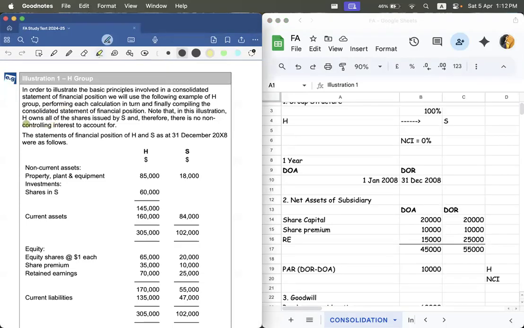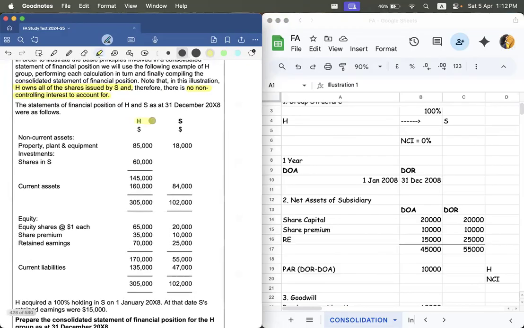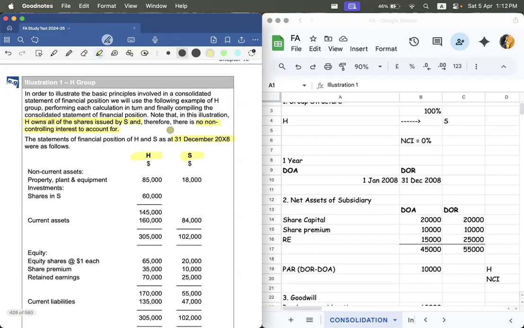So H owns all of the shares of S, so there is no NCI, right? And they have given you the SOFP of H and S. Clear? And from here, you also know the year end, that is 31st December 2008.